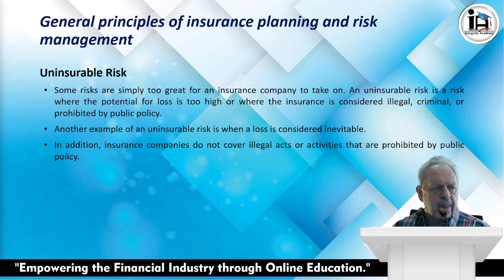Uninsurable risk. Some risks are simply too great for an insurance company to take on. An uninsurable risk is a risk where the potential for loss is too high or where the insurance is considered illegal, criminal, and or prohibited by public policy. Another example of uninsurable risk is when a loss is considered as inevitable, so it will happen. In addition, insurance companies do not cover illegal acts or activities that are prohibited by public policy.